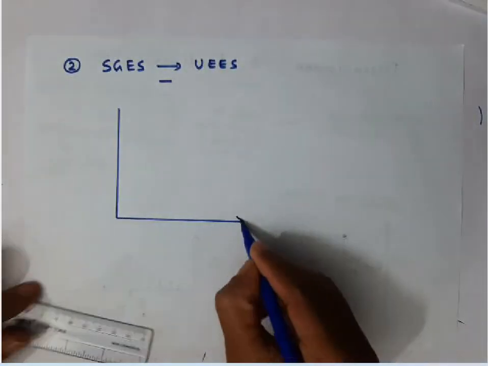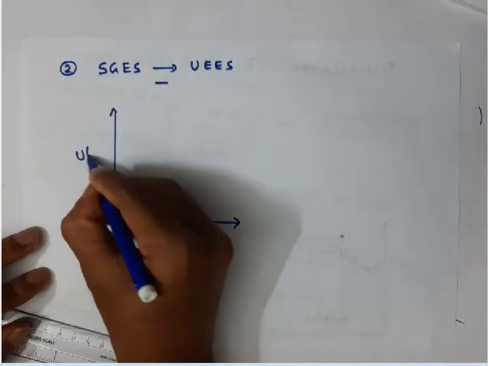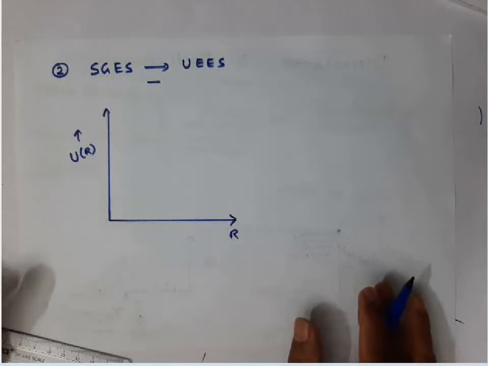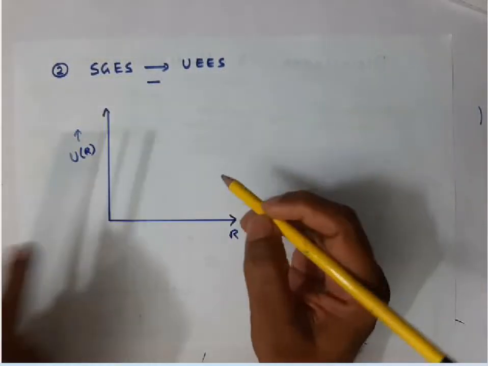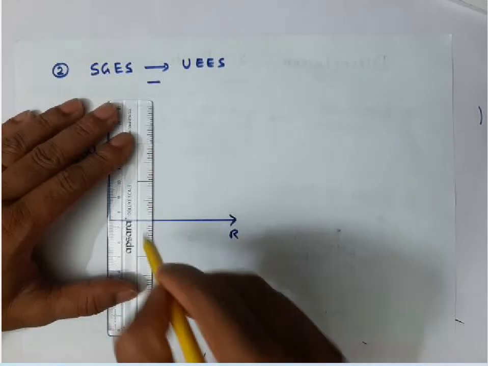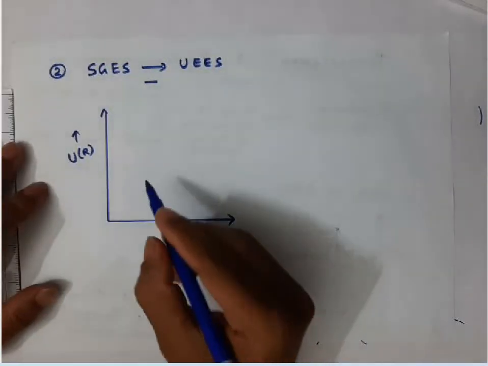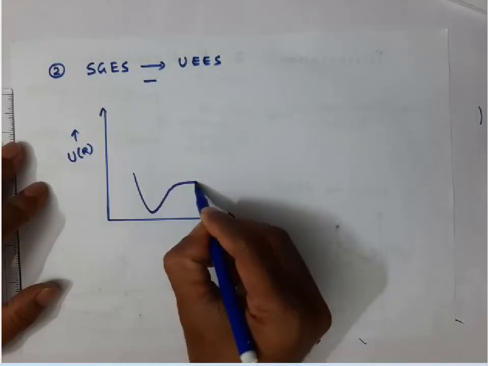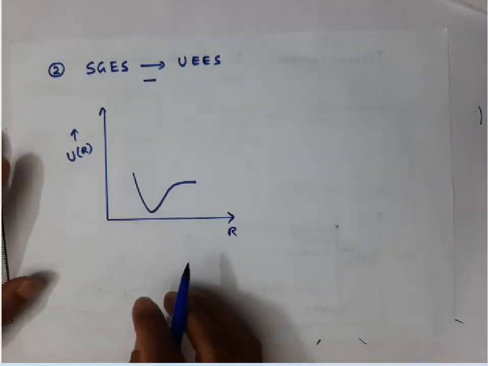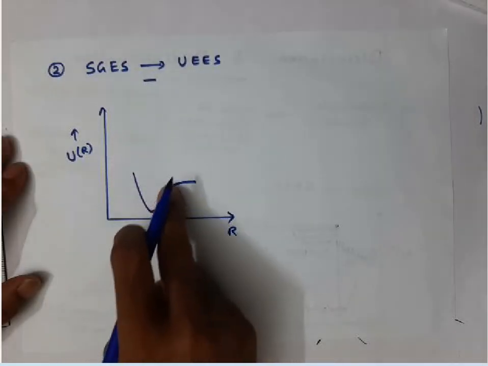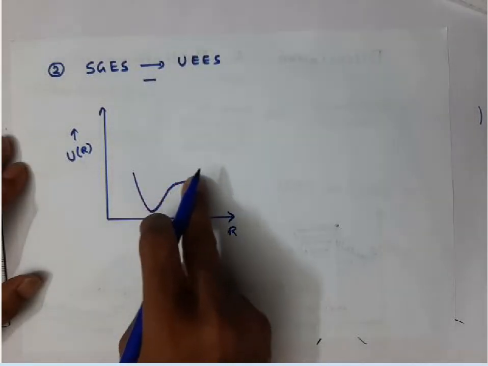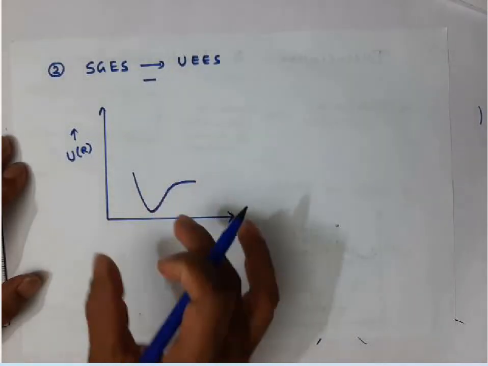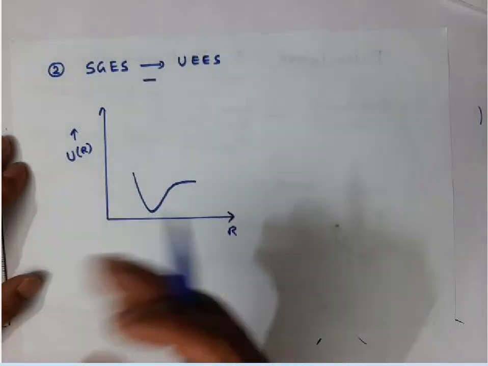Suppose we plot potential energy on the y-axis and internuclear distance on the x-axis. Let me draw like this. For my convenience I am drawing like this. This is the ground electronic state. This is actually the Morse diagram, and the curve appears like a U, not exactly a U, but it appears like a U. This curve is what we call the Morse curve.